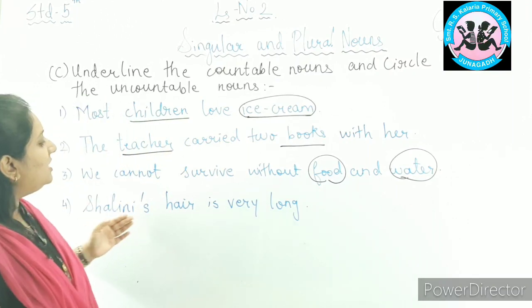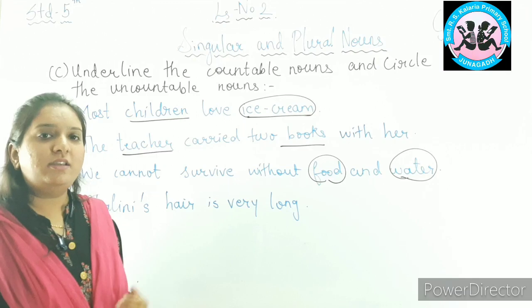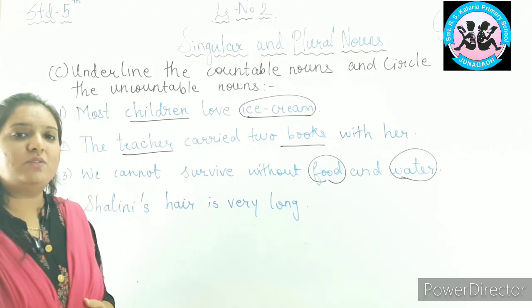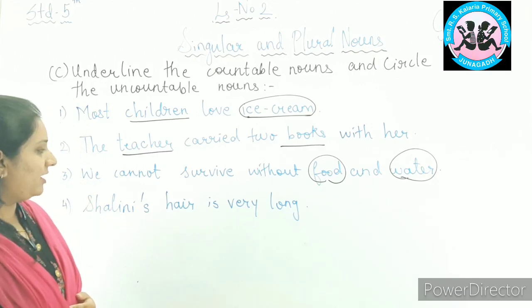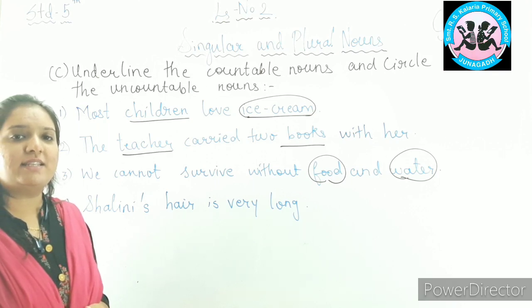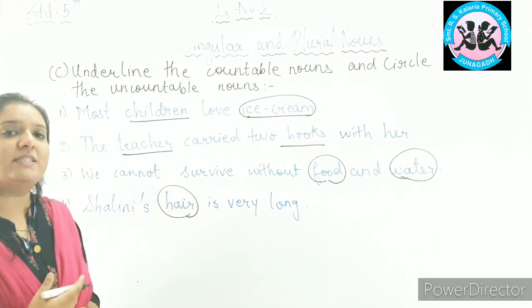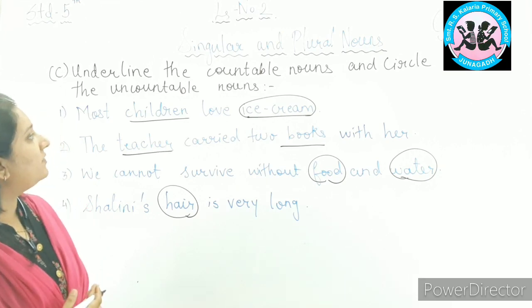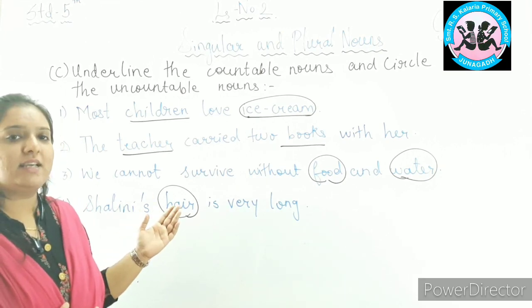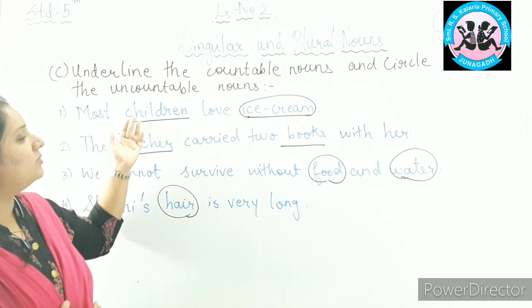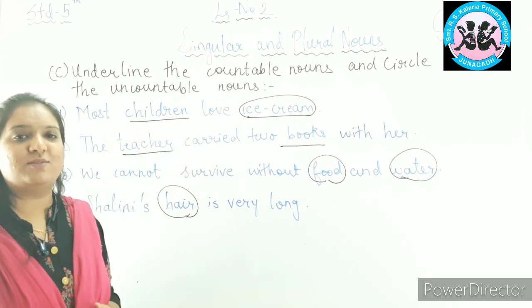Last one. Shalini's hair is very long. Here, can you find the uncountable and countable nouns? Okay, there is an uncountable noun in this sentence. Hair. Hair is an uncountable noun. So we will circle hair. So I hope you have understood how to do this exercise. We have to underline the countable nouns and circle the uncountable nouns.